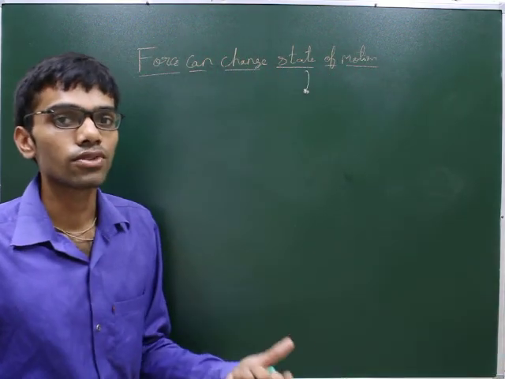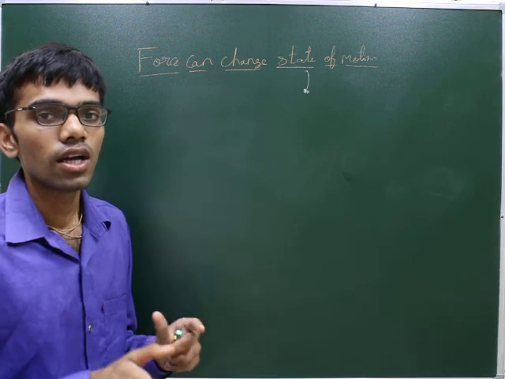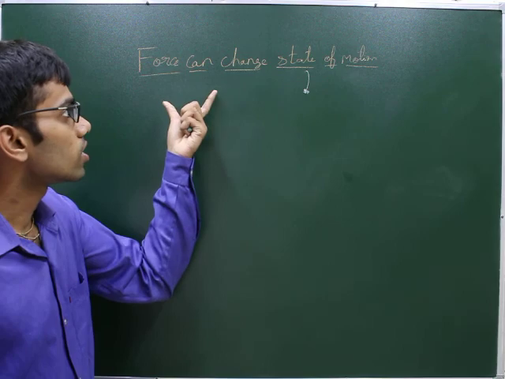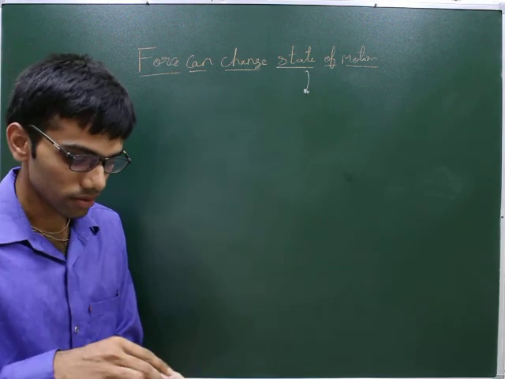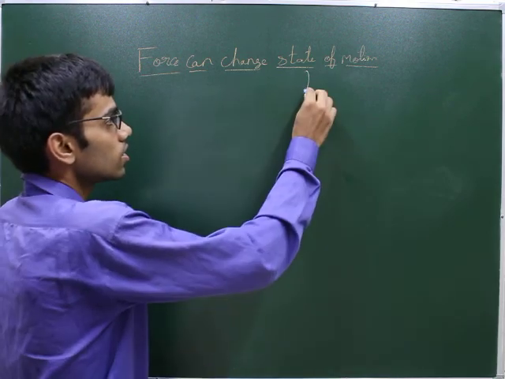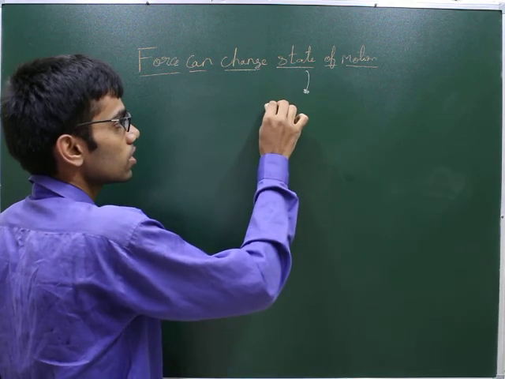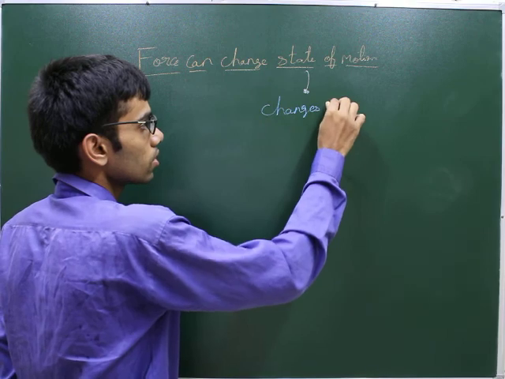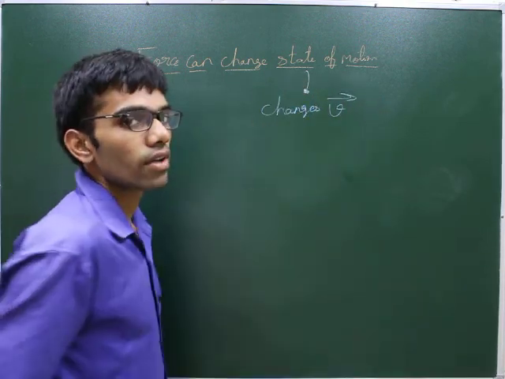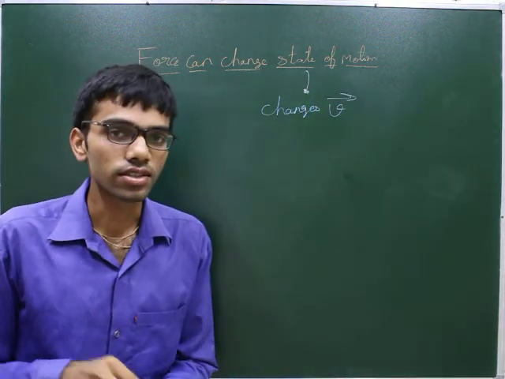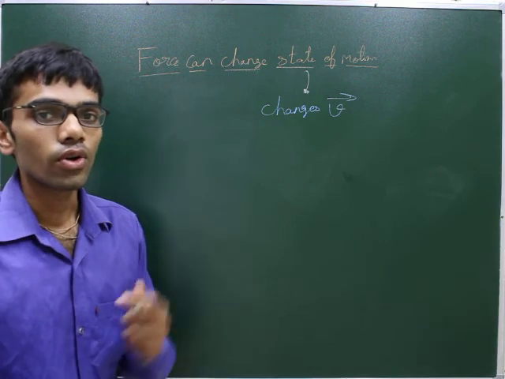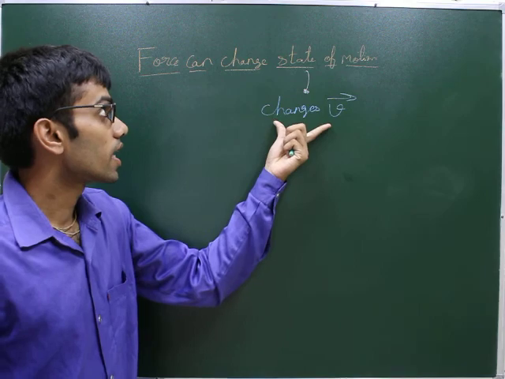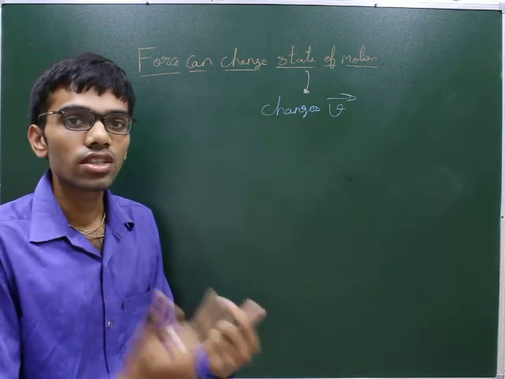So in the last class we saw how forces can change the motion of a particle or any body. So what does this change in motion exactly mean? It means that the change in state of motion is a change in the velocity of the particle or the body. So on any body, if you apply any force, it can change the state of motion, which means it can change the velocity of the particle.